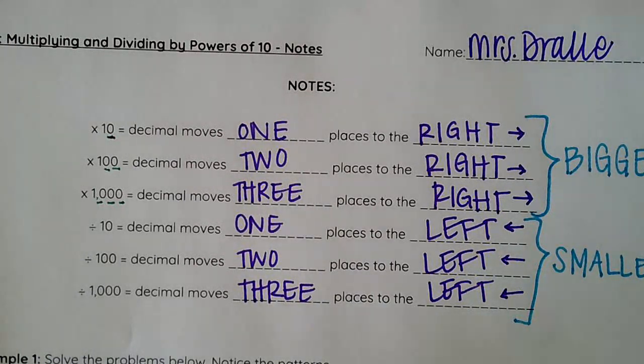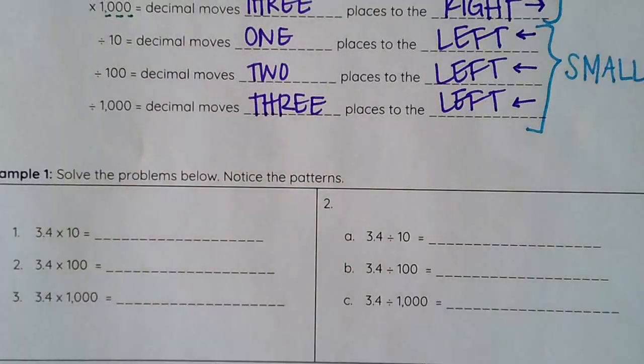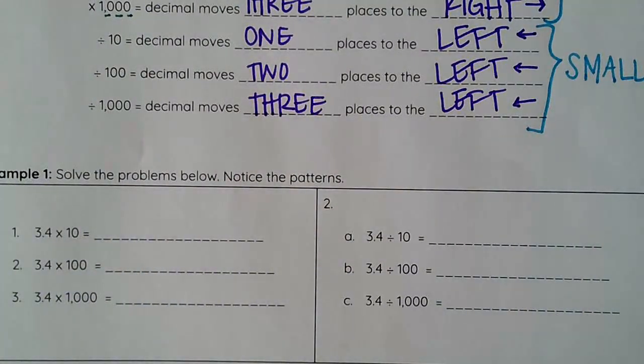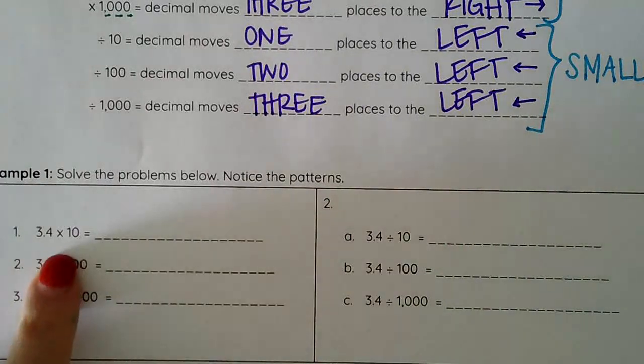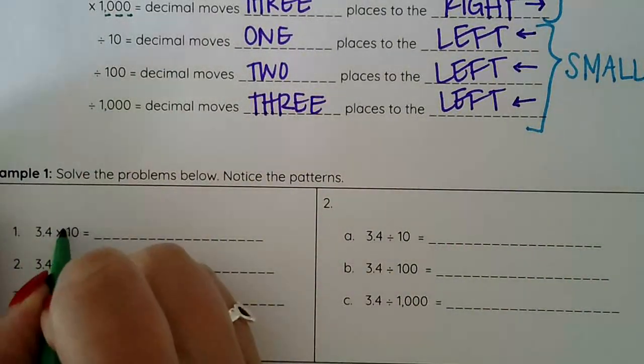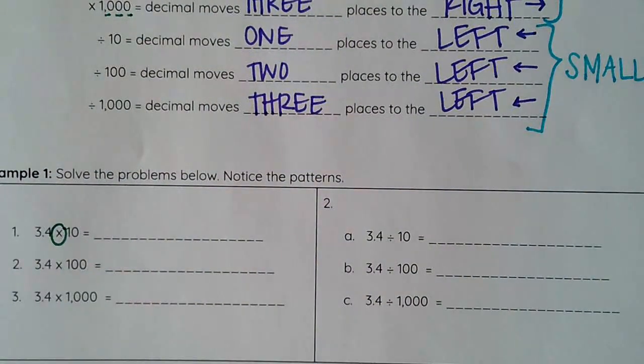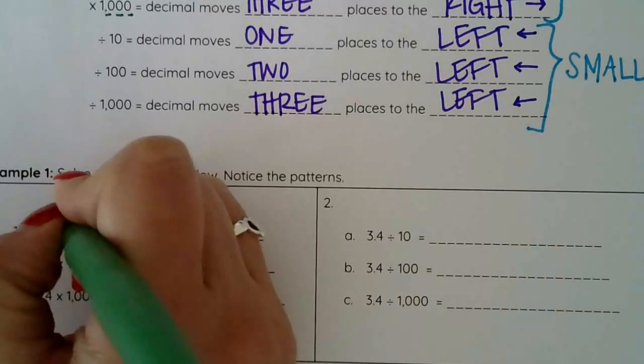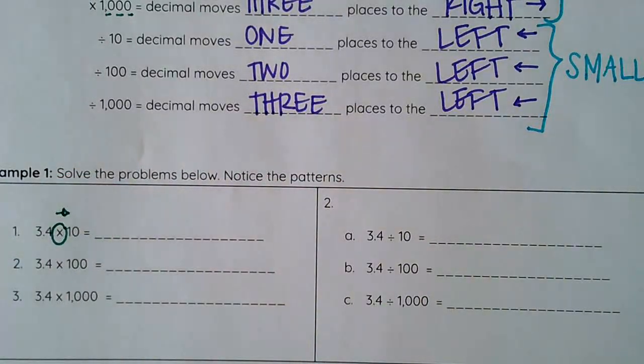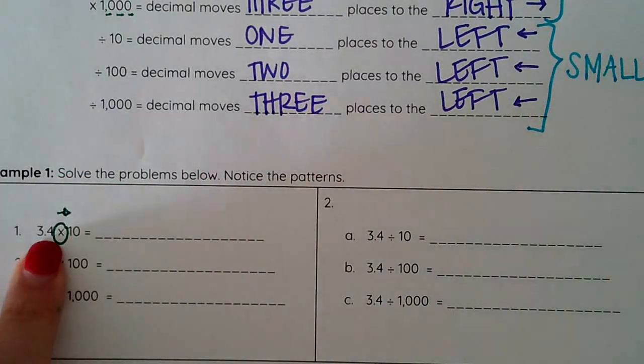So let's give it a try here. What I like to do every single time is two things. The first one is I like to read my problem and circle which operation I am using. So in this case, I am multiplying. That automatically tells me that my decimal is going to move to the right. I'm going to rewrite my number here.